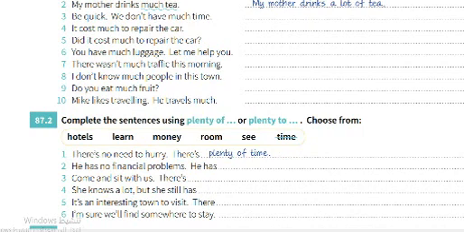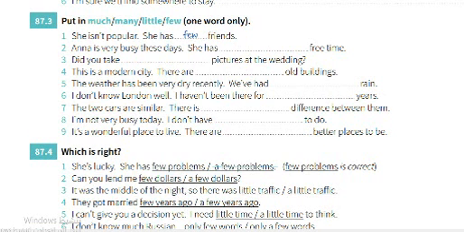So the question here, you have to answer question 1, and we have to check question number 3 and number 4. Here, Anna is very busy these days. She has, what can we pick? Maybe, okay, she has little free time. She is very busy. She has little free time. That's the right one.